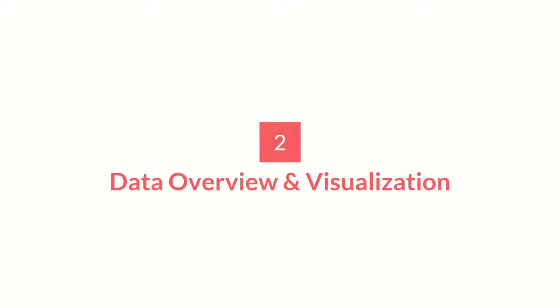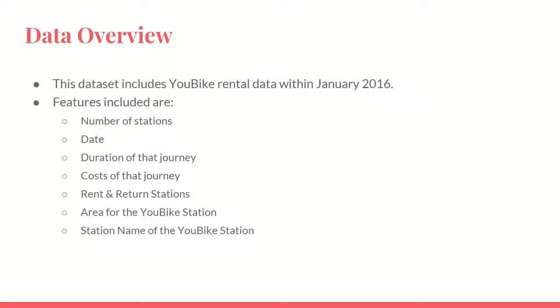And the second part is data overview and visualization. The bike rental dataset we use is from January of 2016. Here are some features below. There are a total of 217 bike stations in service. The dataset also includes usage date, duration of the journey, cost of the journey, rent and return stations, area of the Youbike station, and station name.